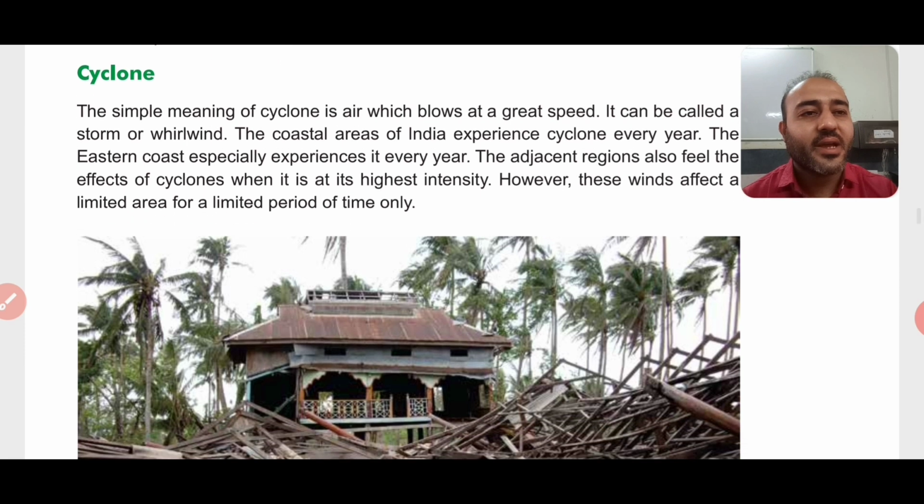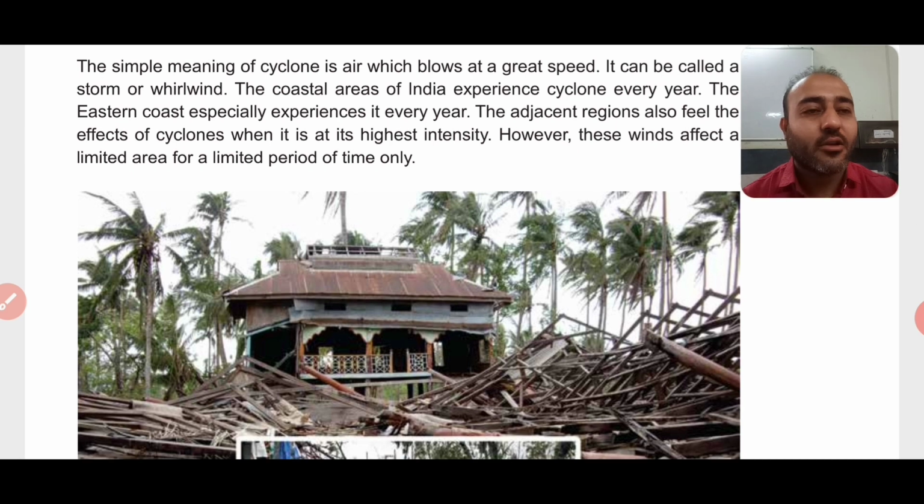The coastal areas of India experience cyclones every year. The eastern coast, that is the part of Odisha, then West Bengal, especially experiences it every year. So every year there is a cyclone, right? The adjacent regions, adjacent means the nearby regions, also feel the effect of cyclones when it is at its highest intensity. However, these winds affect a limited area for a limited period of time only, right?